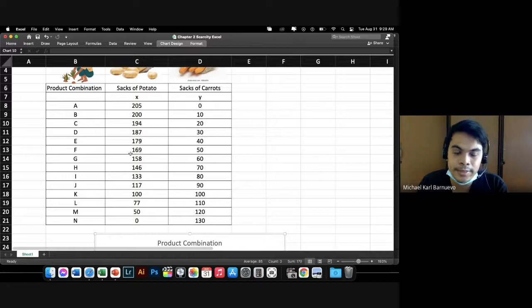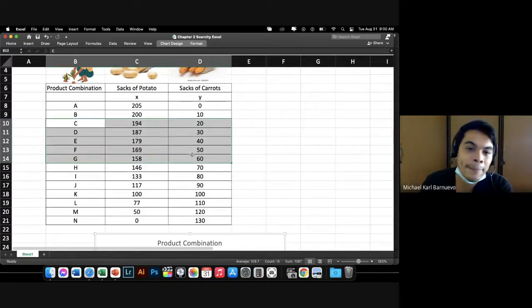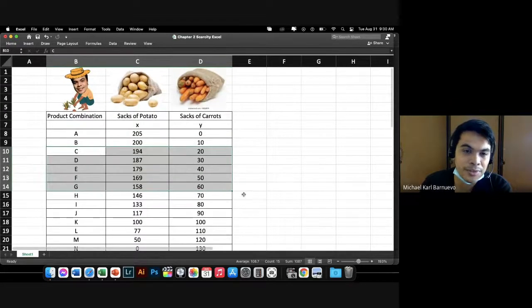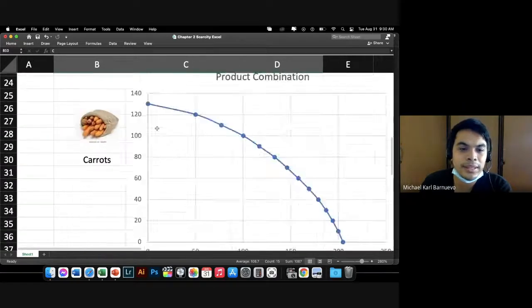Sir, it's a bit scary. It seems hard to understand. Like I said in our first chapter, one of the problems of economics is the terminologies. I am using these terminologies: the possibilities, PPC, PPF, and so on. It sounds scary, but when we try to understand the concept, it is something that we even do on a daily basis. Right? We just normalize it using economics terms, and if we analyze it, it's not that hard.